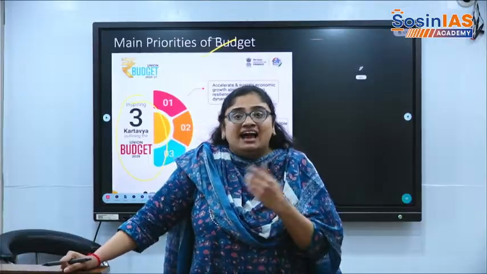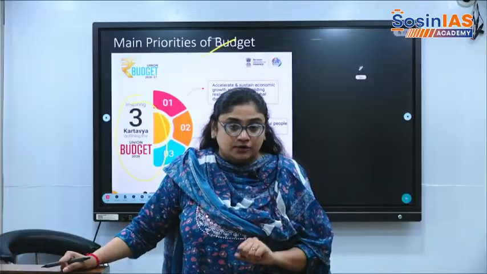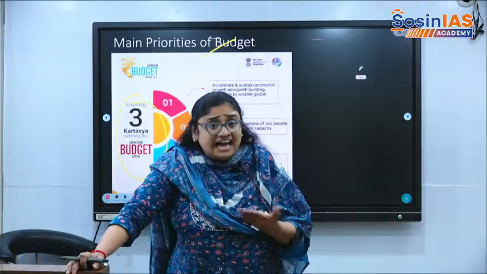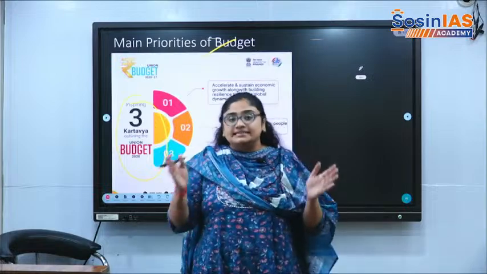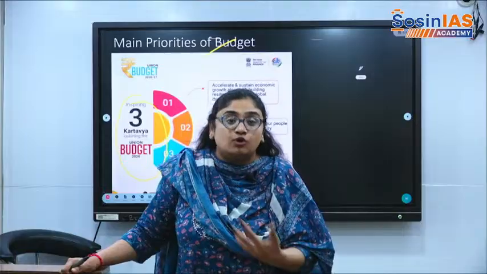So the basic idea of allocation of money, whether it is related to schemes or people, is coming from keeping the world economy in mind. And having said that, the focus entirely is on employment, youth, self-reliance, and what kind of growth the economy wanted.